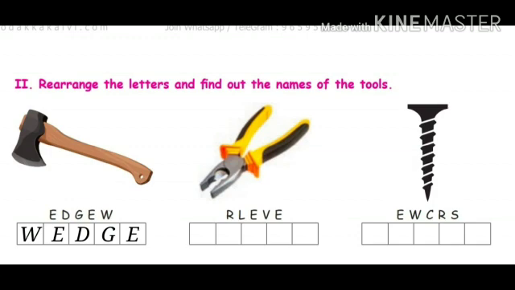W-E-D-G-E, wedge. Those who have a book, please take it and write this. Okay. Next one, it is a cutting plier, isn't it? It comes under the lever. L-E-V-E-R, lever. Next one, it is a screw, isn't it? So, S-C-R-E-W, screw. That's all. Wedge, lever and screw.